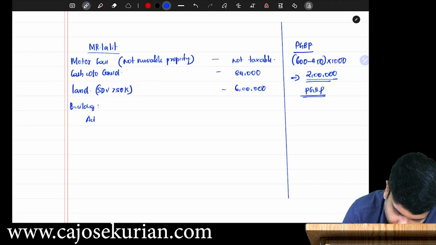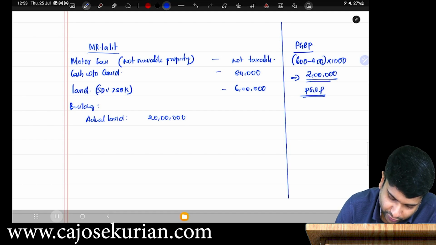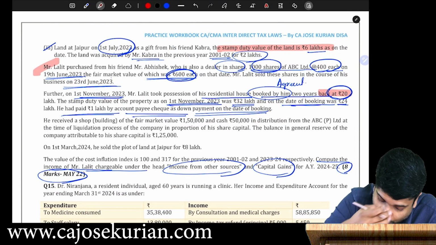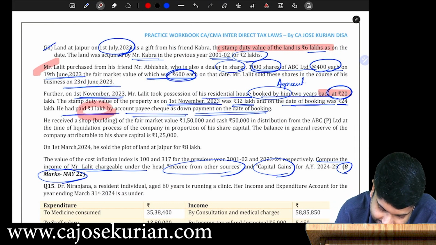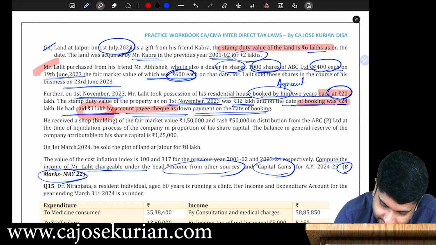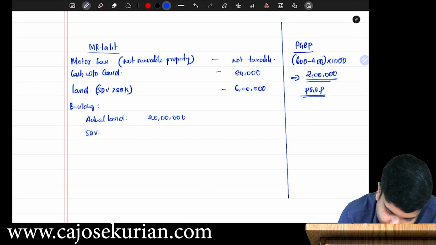And actual consideration is 20 lakh. And there are 2 stamp duty values. Out of these 2, which one do you have to select? You have to check whether, on the date of agreement, you have received an advance. You tell me whether there is an advance. Yes. That too by account payee cheque. So on the date of booking, you can take that particular SDV, that is 24 lakhs. So SDV shall be 24 lakhs.